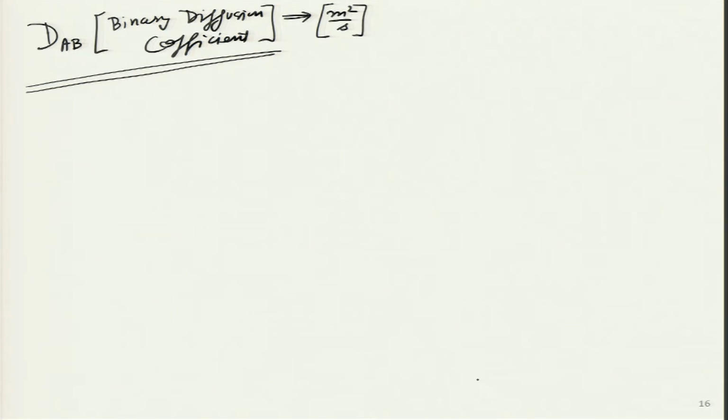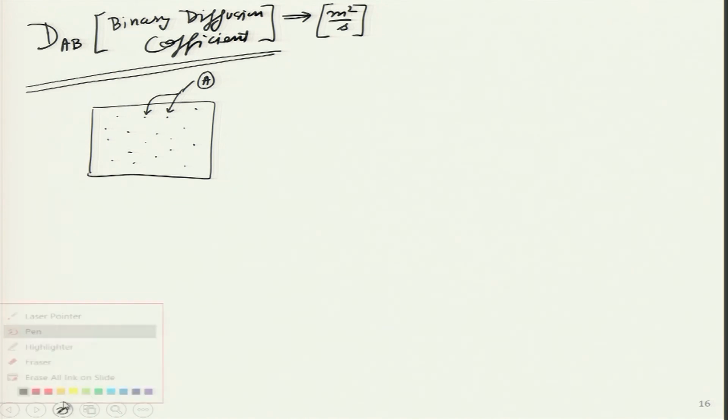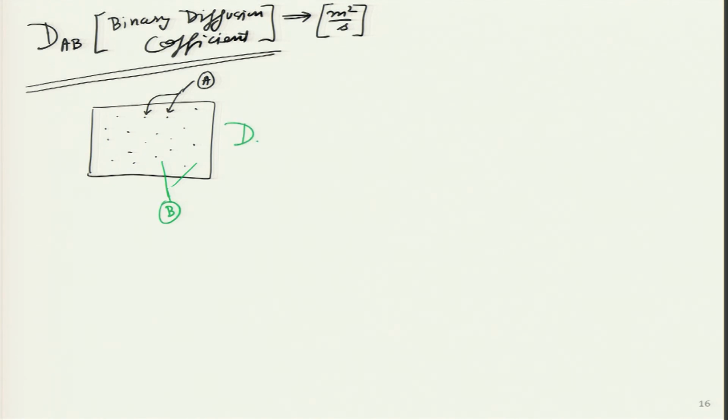Under what conditions can we look at the binary diffusion coefficient? Any mixture in which there is a particular medium, in which another species is present. If this is my species A shown in black color, and whatever is in white is species B, then for this particular case there will be a DAB.